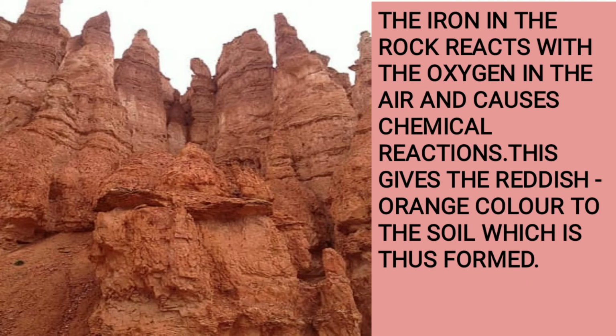Iron means lokhand. And any vessel in your house which is made of iron, lokhand, what happens to that if you keep it open like this? It reacts with the oxygen in the air and there will be rust, it rusts. Similarly here also, the iron in the rock reacts with the oxygen in the air and causes a chemical reaction. So what happens to the rock particles over here? It will give rise to a reddish orange color. So the soil will have the reddish orange color, and the soil which is formed will be a laterite type of soil.